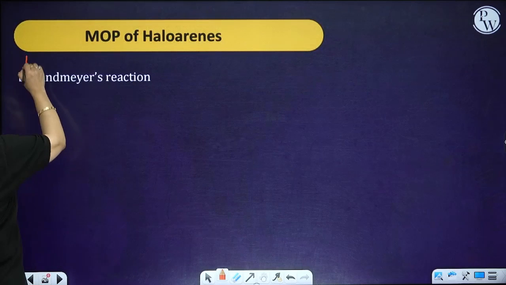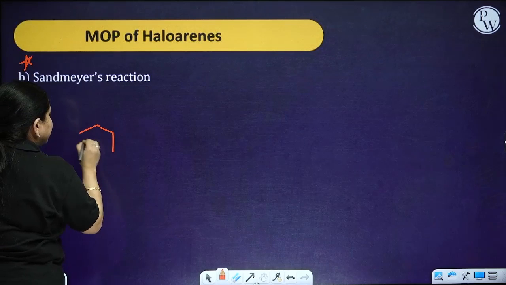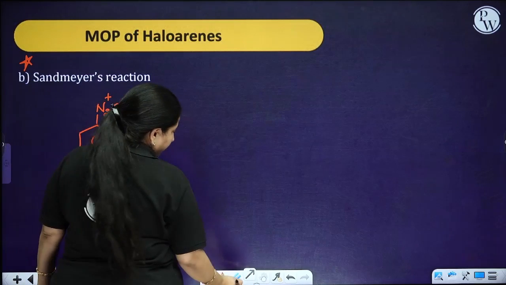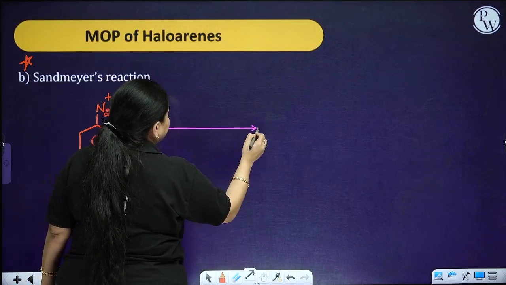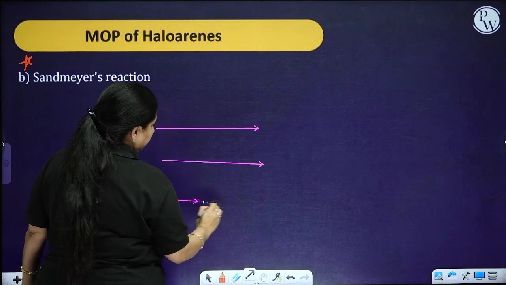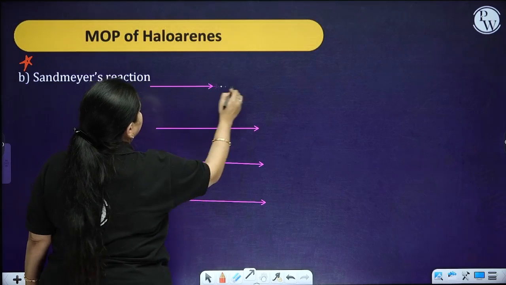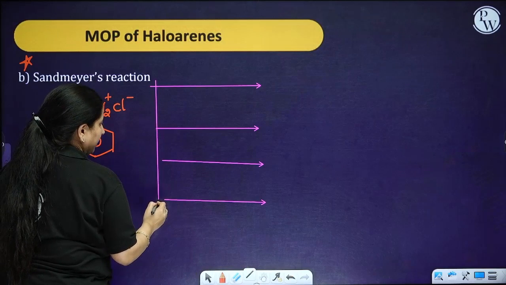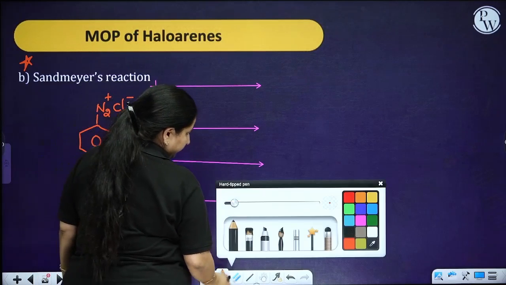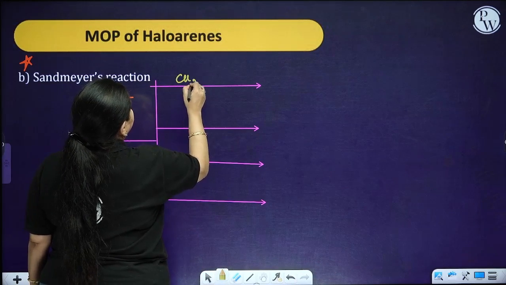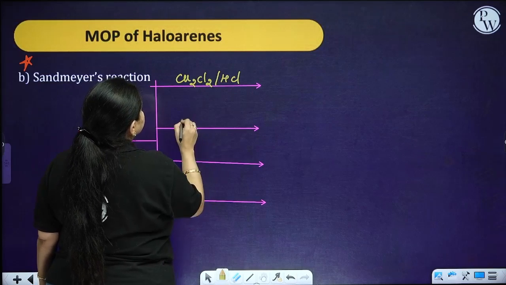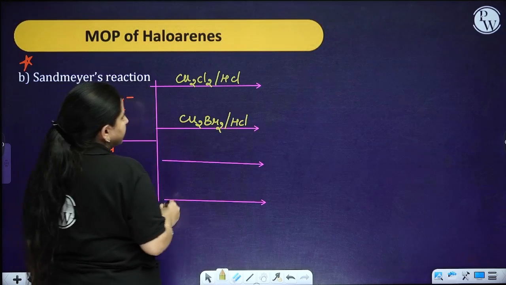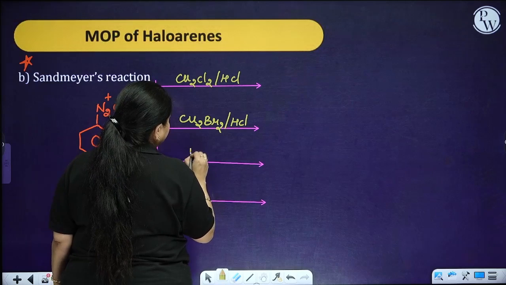Next is Sandmeyer's reaction. It is a very important named reaction. This reaction takes place with the help of a diazonium salt, in the presence of different reagents: Cu2Cl2 in the presence of HCl, Cu2Br2 in the presence of HBr, then you can have KI,